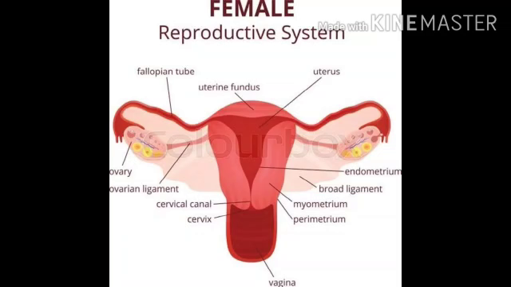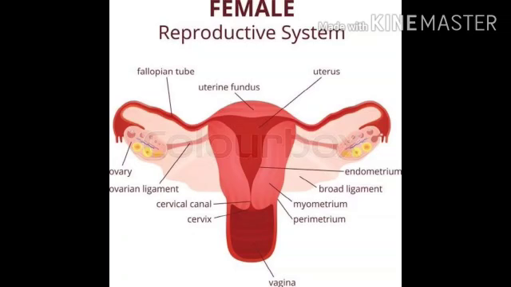Now in this diagram, you can see the vagina towards the lower end of the diagram, then the cervix, the cervical canal, the ovarian ligament which is connected to the uterus, that is endometrium, then towards the ligament, the ovarian ligament, is connected the ovary. Now with the ovary, there is a cap-like structure known as the fallopian tube, and then the cap-like structure over the total reproductive system is the fundus.